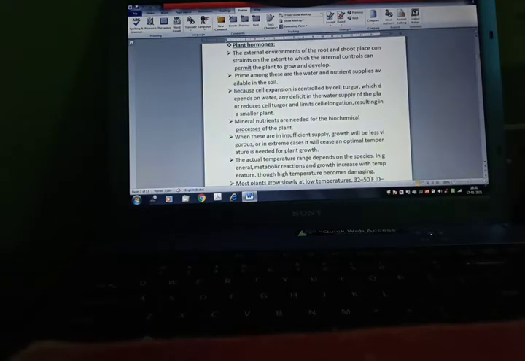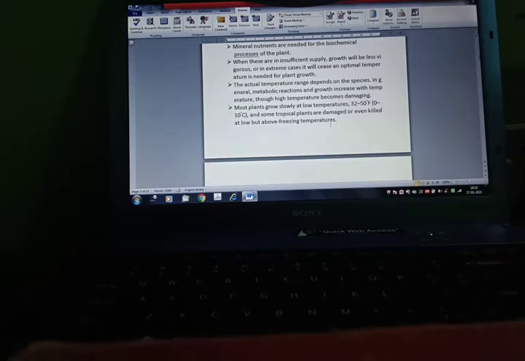The external environments of the root and shoot place constraints on the extent to which the internal controls can permit the plant to grow and develop. Prime among these are the water and nutrient supplies available in the soil. Because cell expansion is controlled by cell turgor, which depends on water, any deficit in the water supply of the plant reduces cell turgor and limits cell elongation, resulting in a smaller plant.